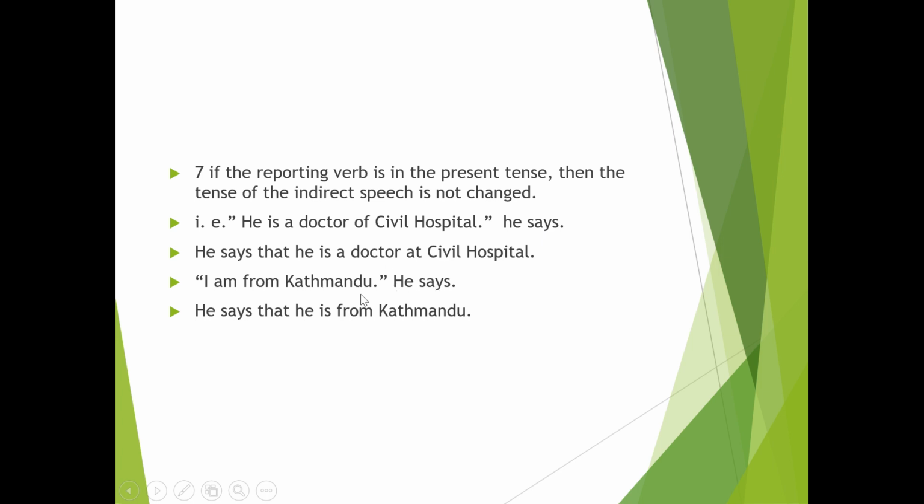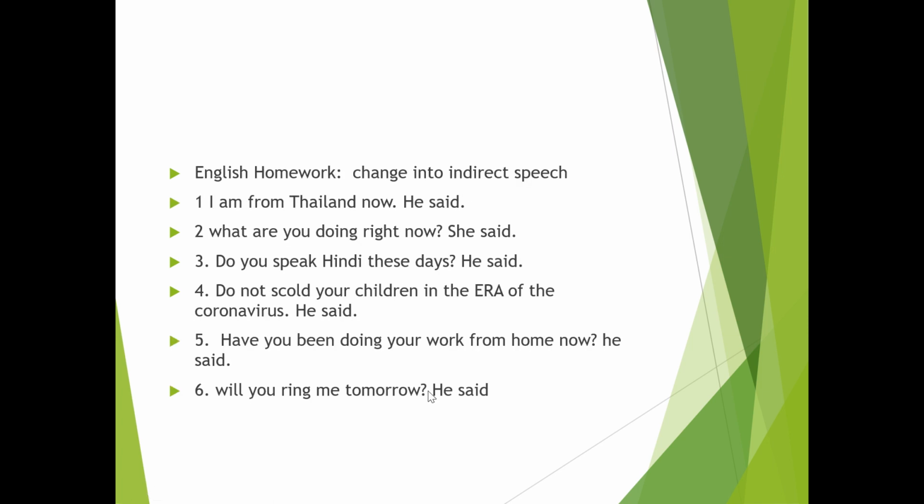I am from Kathmandu, he says. Now we cannot say he says that he is from Kathmandu. We cannot say he was from Kathmandu. He says because it is present. So he says that he is from Kathmandu. If the reporting verb is present, like says, then no tense is changed in indirect speech.